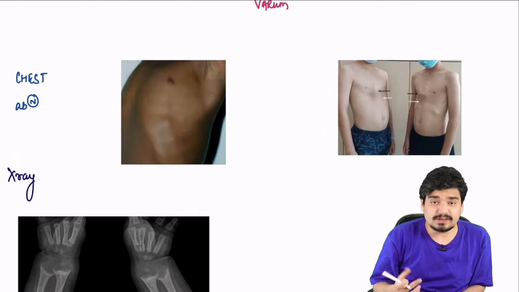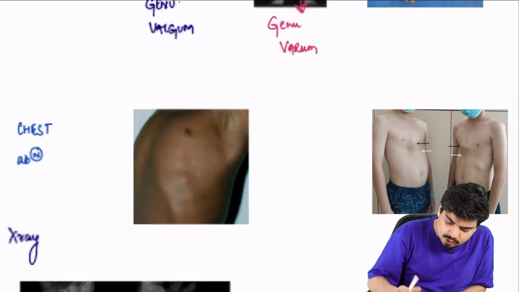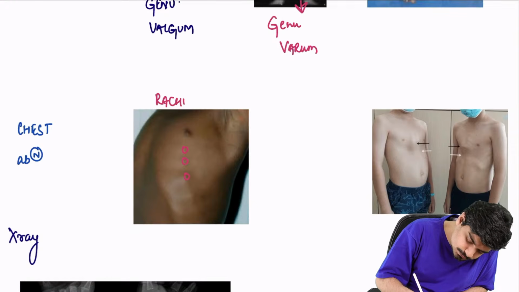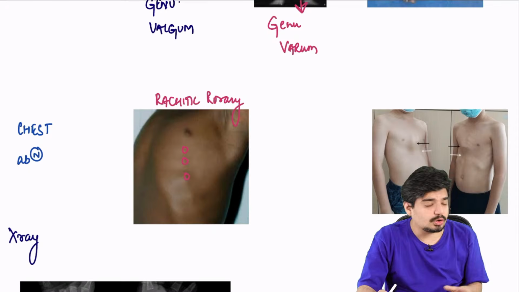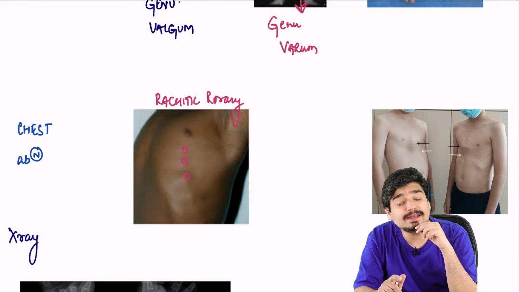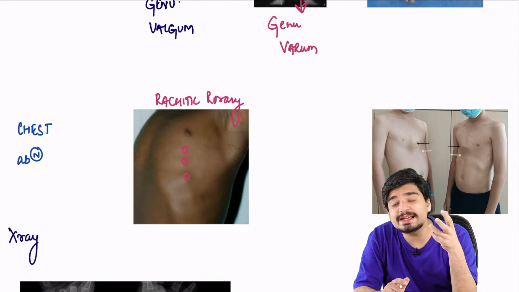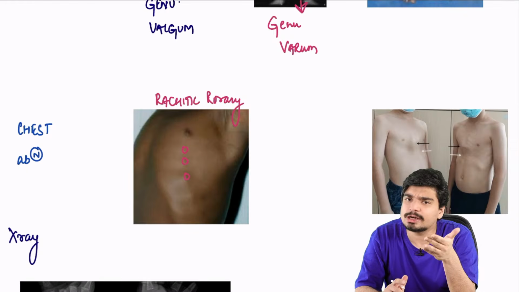In the chest, what can you see? You can see a rosary, this bead-like formation. This is called rachitic rosary. Remember I told you about vitamin C, scorbutic rosary, which occurs because of bleeding. This doesn't occur because of bleeding. It occurs because of expansion of cartilage, because it is not getting calcified.